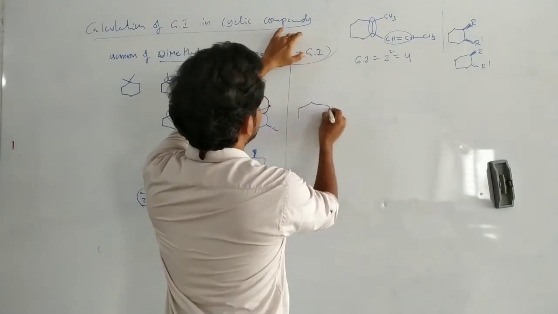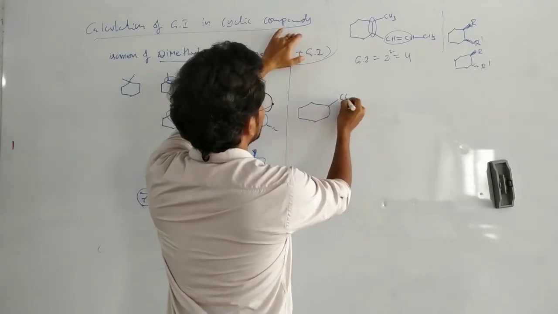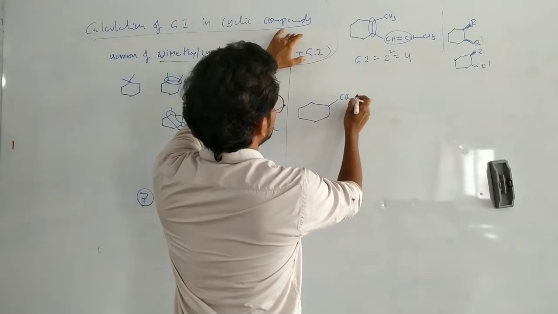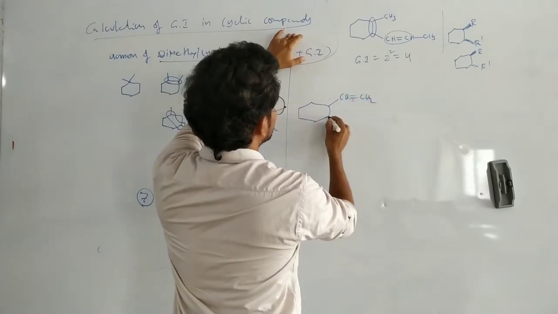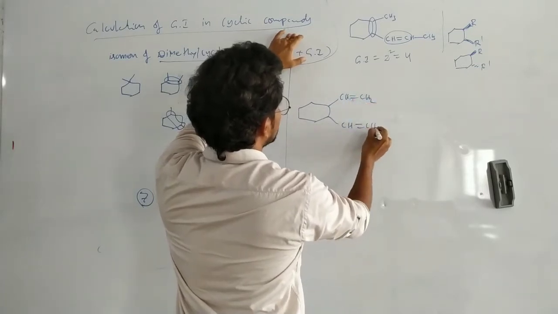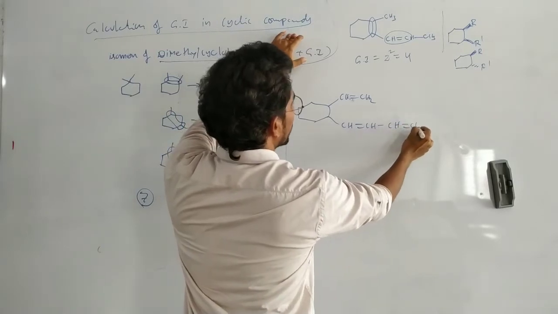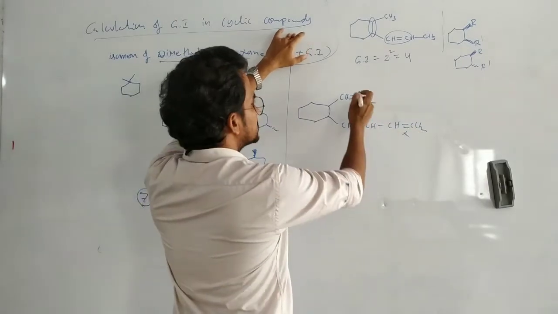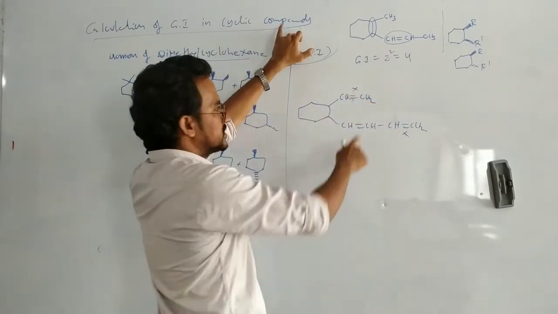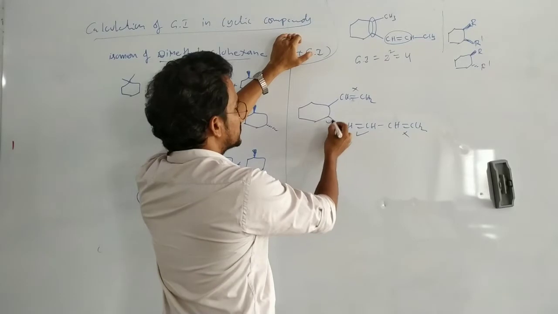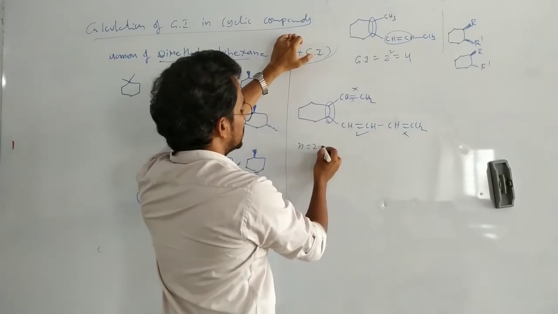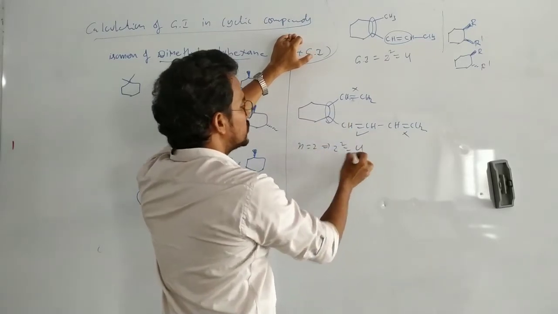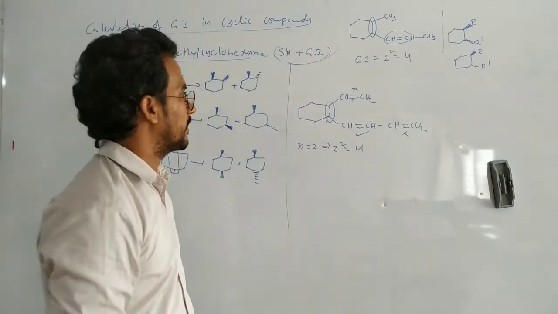So next, here CH double bond CH2. Here CH double bond CH, bond CH, double bond CH. About this one, no geometric isomerism because of the similar hydrogens. Here no geometric isomerism because of the similar hydrogens. There is geometric isomerism here, and n equals 2. So 2 power of 2, 4 geometrical isomers.